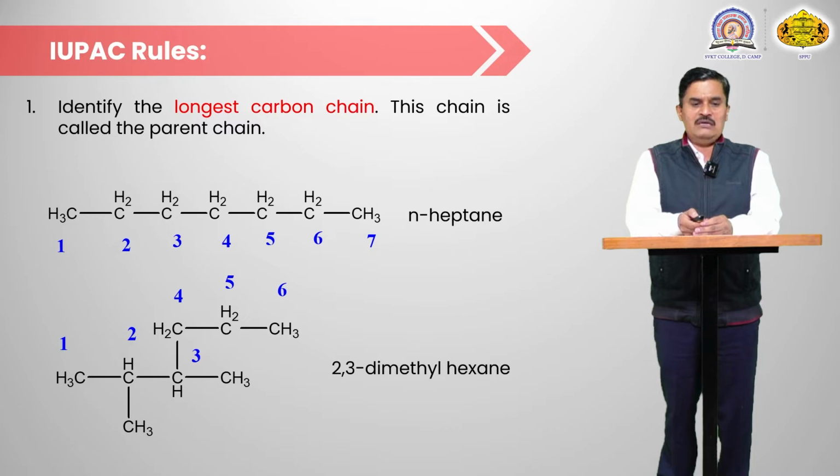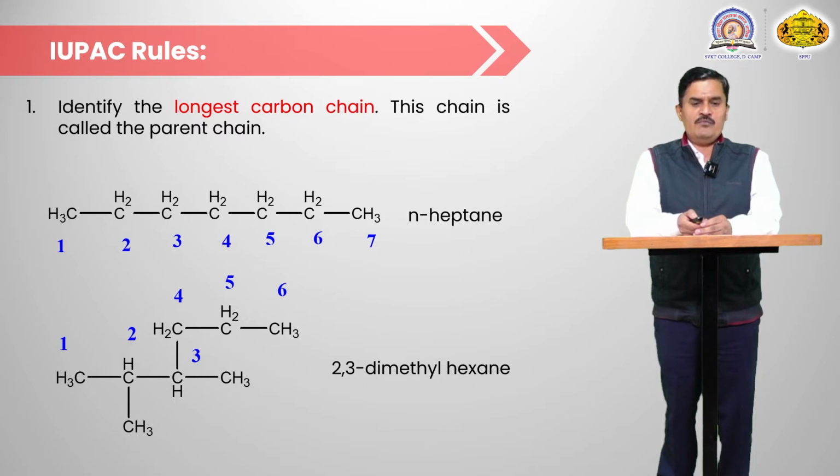So carbon number 1, 2, 3, 4, 5 and 6. Here numbering must start from the side where the branching appears lower. At the 2 position, if we number from this side, there is a methyl group. And if we number from the other side, then at the 4 position there is a methyl group. So numbering must be from the lower branching side.